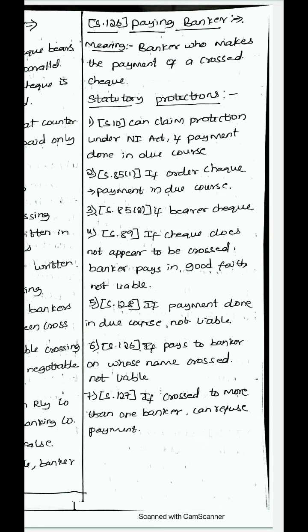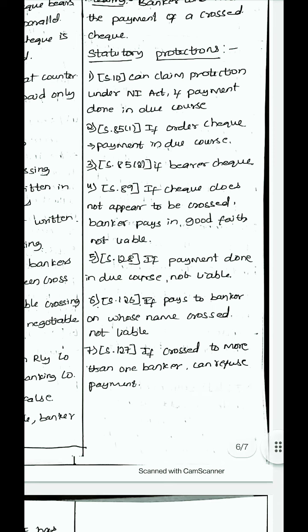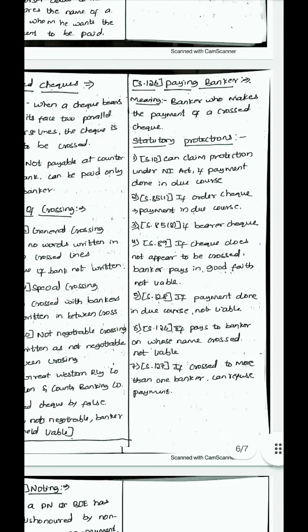Then section 126. If he pays to the banker on whose name it is crossed, then he is not liable. In the crossing, if the name of the banker is written to whom it is to be paid, and he pays to that banker, then he is not liable. Then section 127. If crossed to more than one banker, then he can refuse the payment. If more than one banker's name is written, then the paying banker can refuse to pay it. So these are the statutory protections of a paying banker.